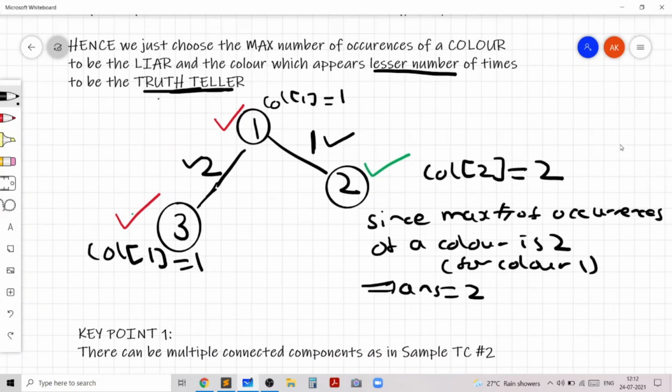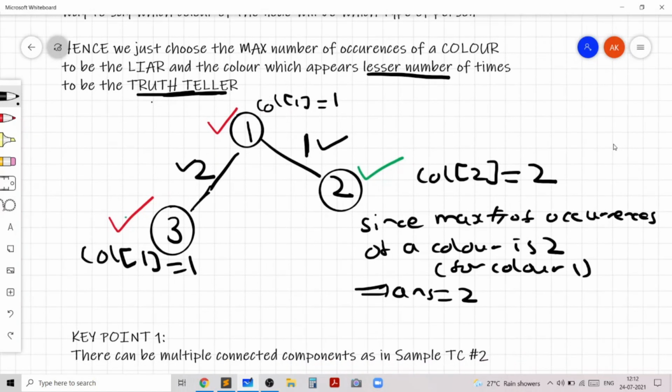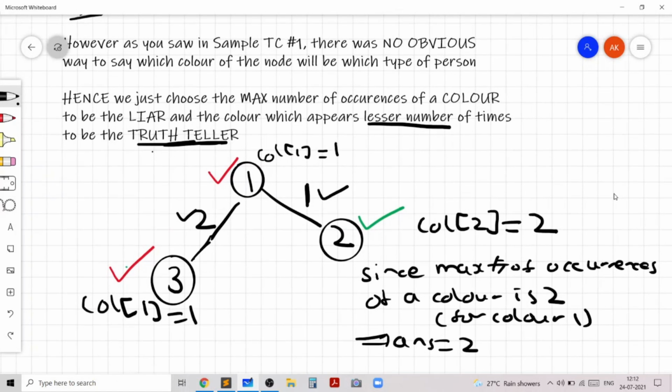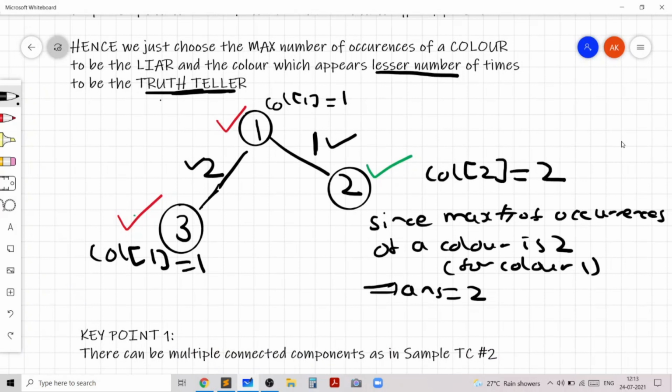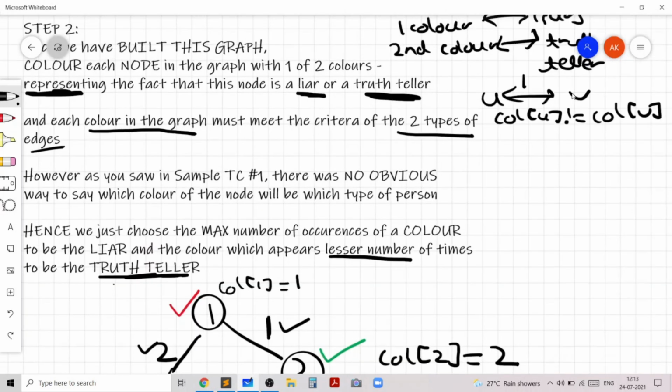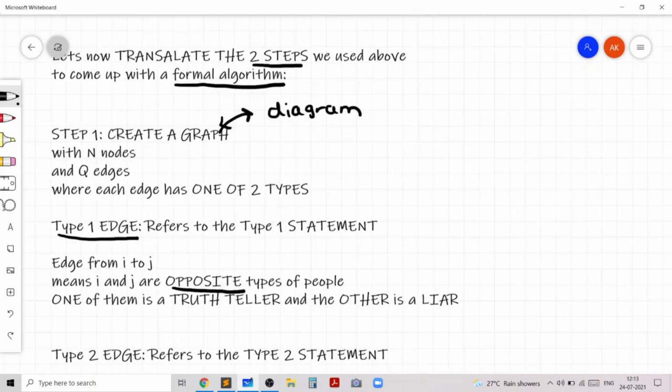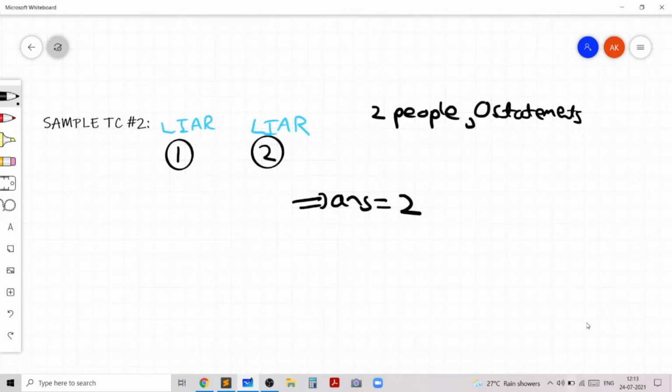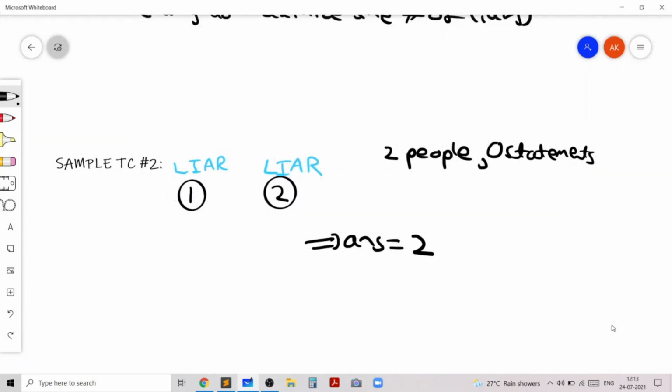And now let's note two key points about this algorithm. The first key point is that there can be multiple connected components in the graph. In sample test case 2, we actually saw that there were two connected components. The first had just a single node 1 and the second had just a single node 2.